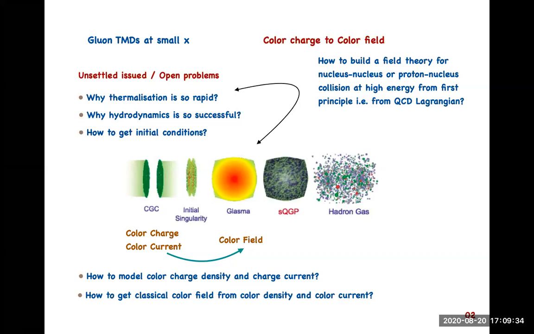Before I begin, just a quick comment: in high energy nucleus-nucleus collision, color glass condensate is the state of the two colliding nuclei just before the collision, and the glasma is the state of the nuclear matter just after the collision. So this is the collision point. CGC is the state of the nucleus just before collision, and glasma is just after collision.